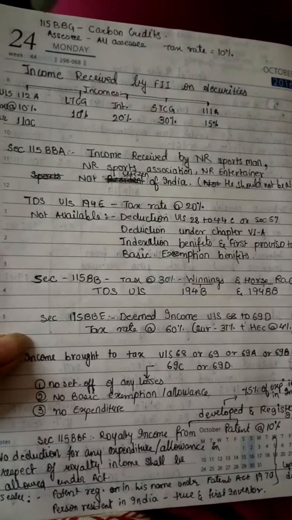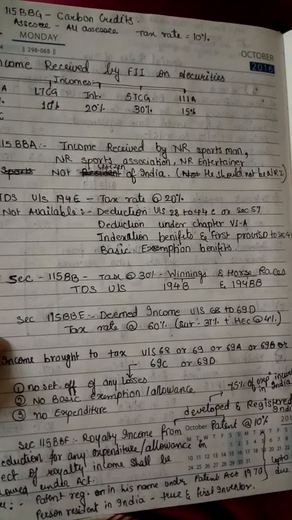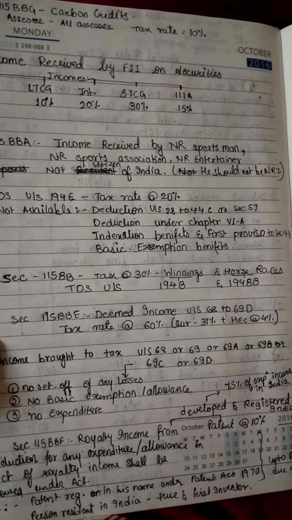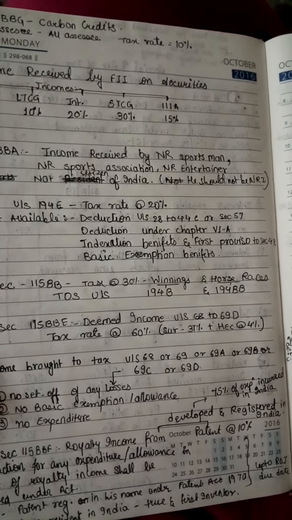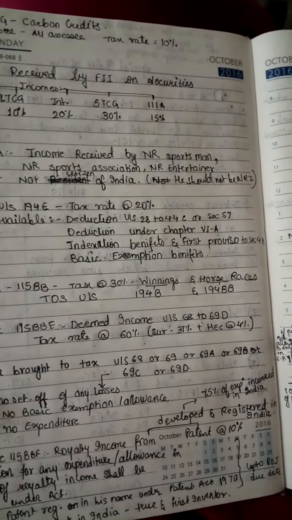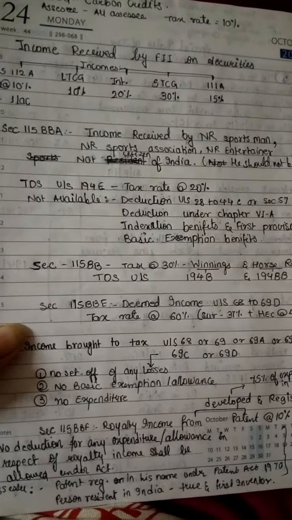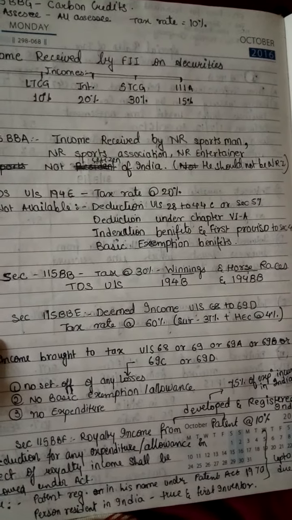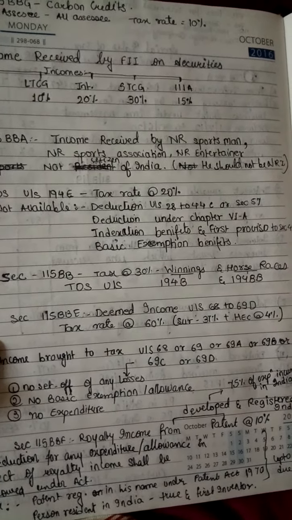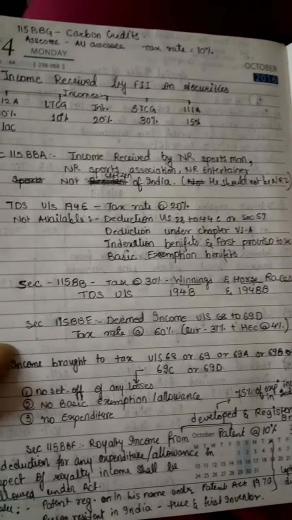Section 115BBA, income received by non-resident sportsman, non-resident sports association, non-resident entertainer. He or she is not a citizen of India, that is, he or she should not be NRI. TDS under section 194E, tax rate at the rate 20%. E for entertainment, we can remember like that, non-resident entertainer, and TDS section is 194E.